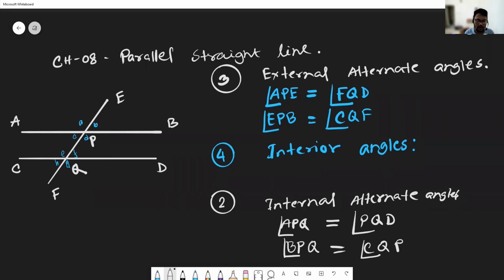Yes. So what is the condition for interior angles? Are they equal or something else? Sir, the sum of two interior angles is equal to 180 degrees. Yes, this is the condition of interior angles: the sum of two interior angles will be 180 degrees. So in which types of quadrilaterals do we basically see interior angles? Anyone?